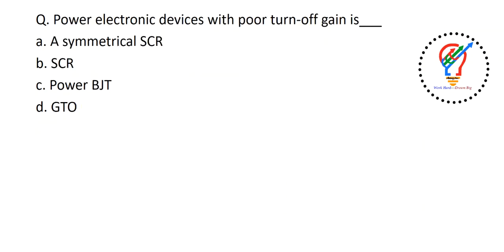The power electronic device with a poor turn off gain is, okay, the options are asymmetrical SCR or thyristor, SCR, power BJT, GTO. So gate turn off thyristor GTO has a poor turn off gain. Why? Because it requires a higher amount of current to turn off compared to other devices. So the answer is D here.